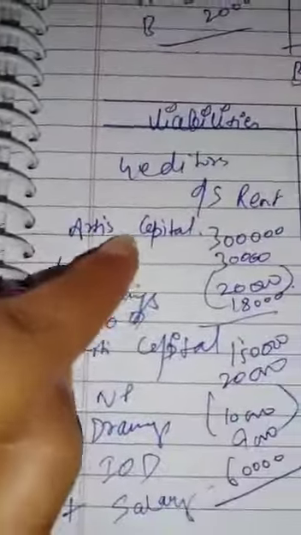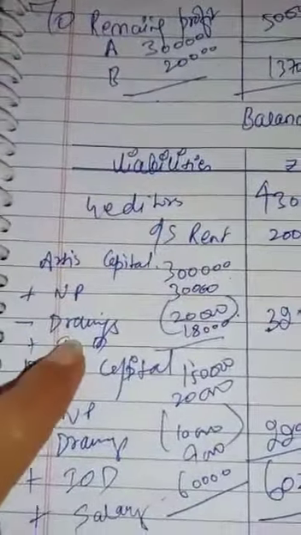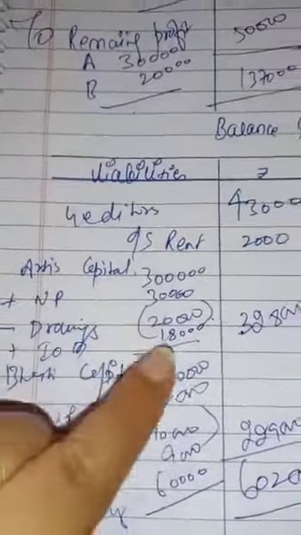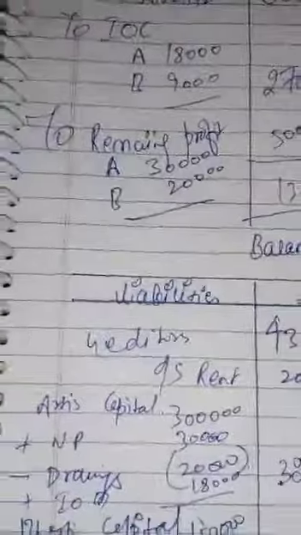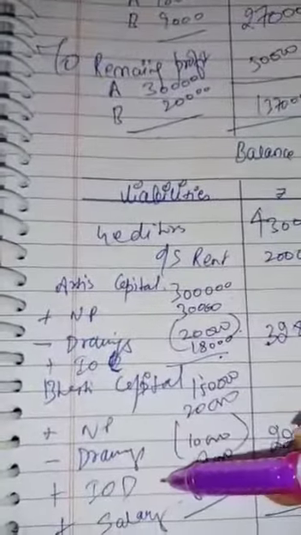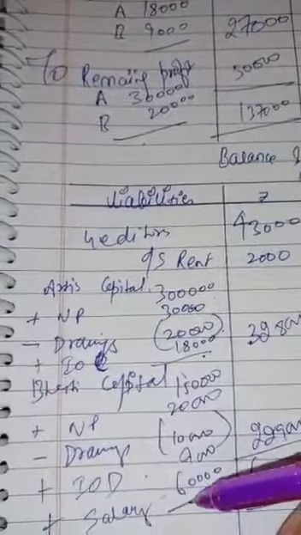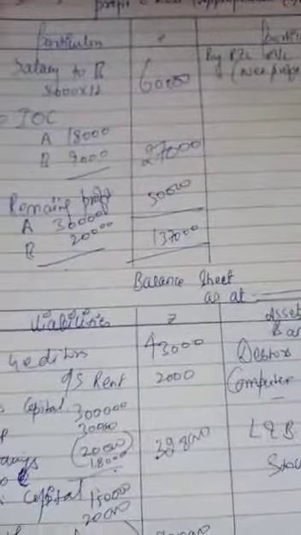This was new, that in Aarti's capital, net profit of Aarti's share will be recorded. Drawings of Aarti's will be deducted. Interest on capital will be added in Aarti's capital, and interest on capital of Bharti will be added in Bharti's capital. Now salary will also be added in Bharti because only Bharti was having salary. This account was new only. Rest of the things you have already studied in your 11th class.